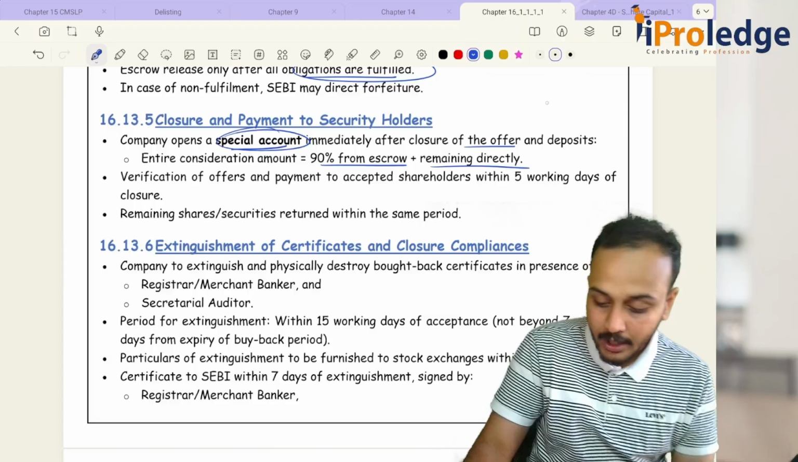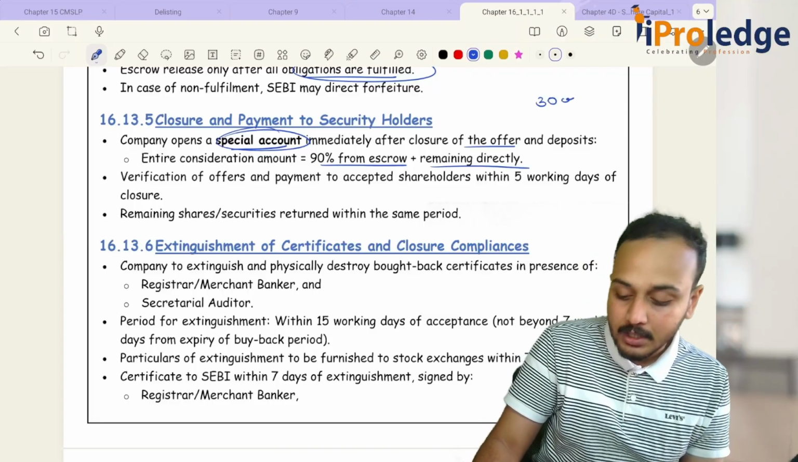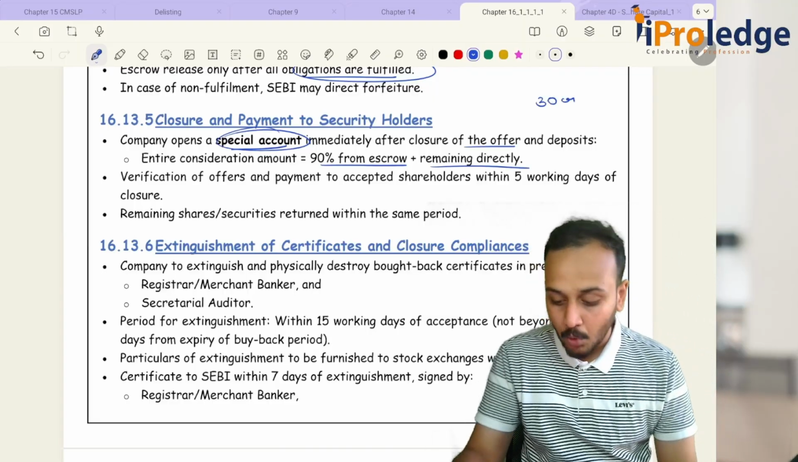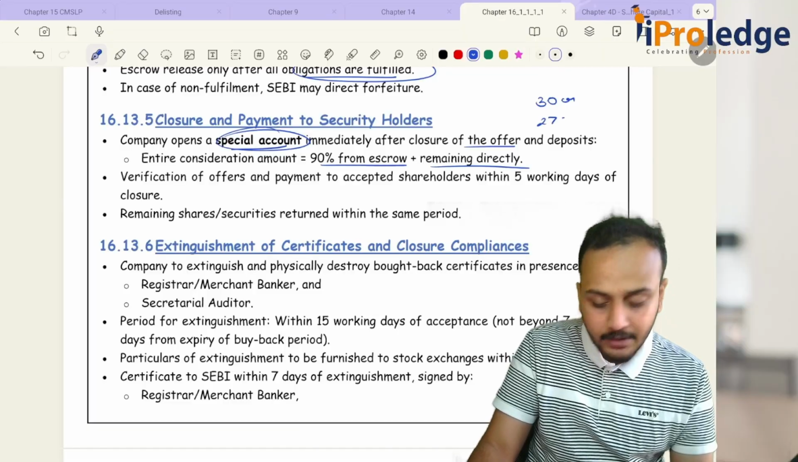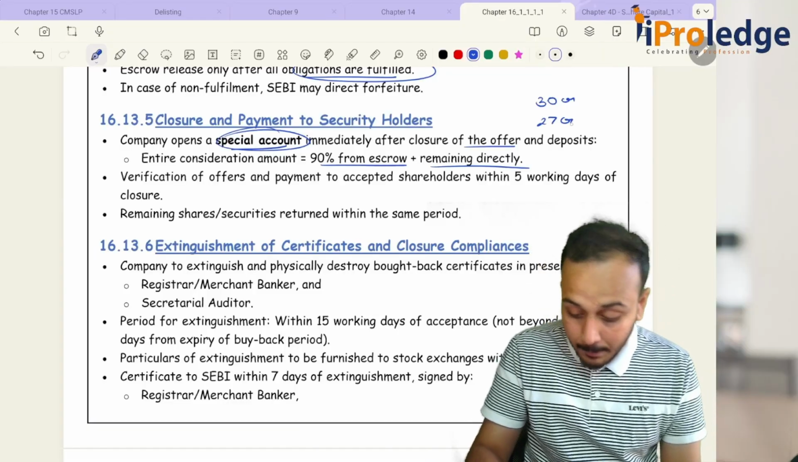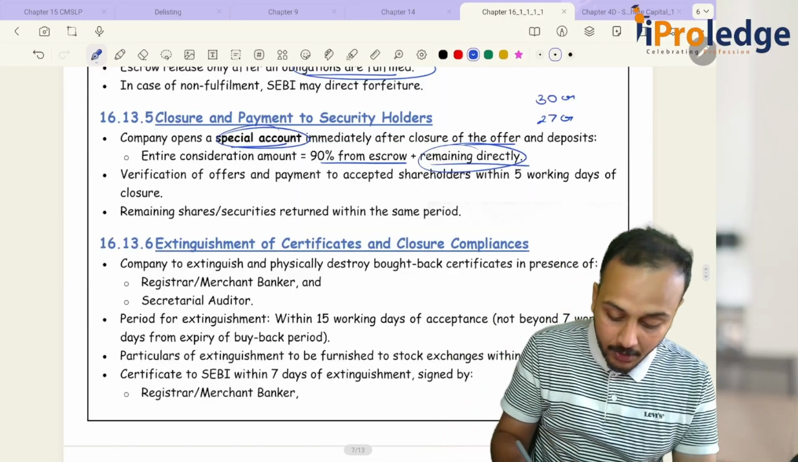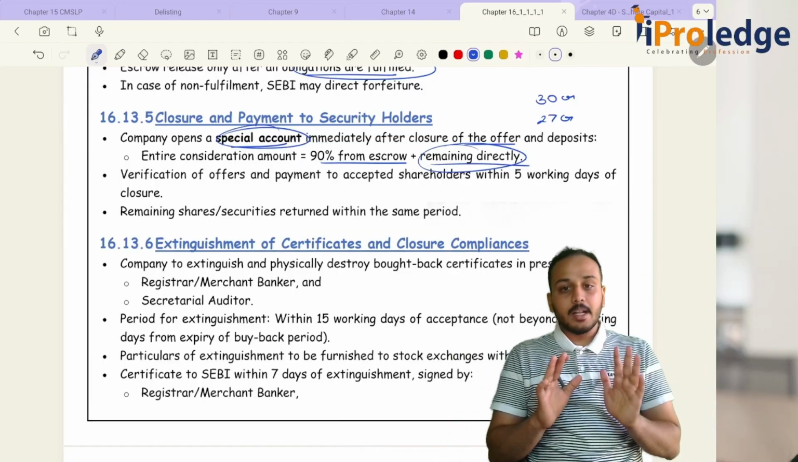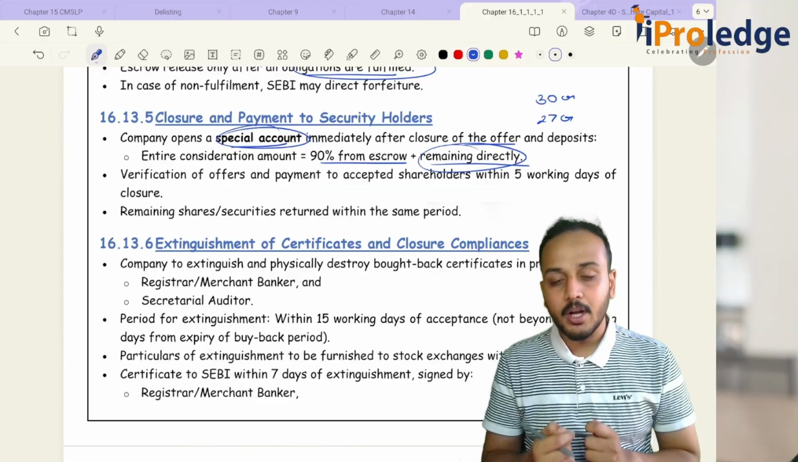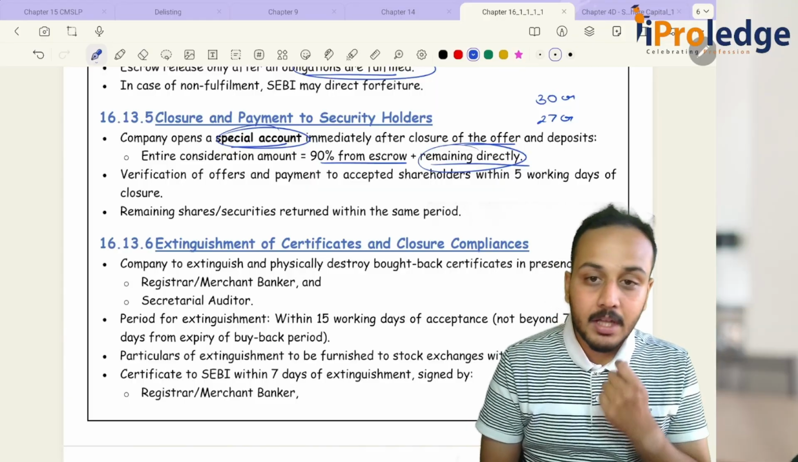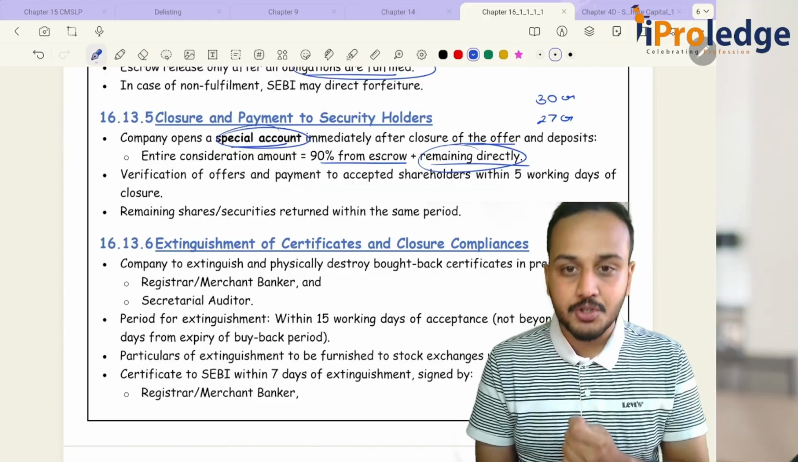Let's say in our example, how much was there in the escrow account? 30 crores. What is 90% of this? 27 crores is 90% of this, plus the remaining amount directly to the special account. Okay, is this clear? This is your special account and escrow account. And trust me guys, there has been at least one question from the escrow account.